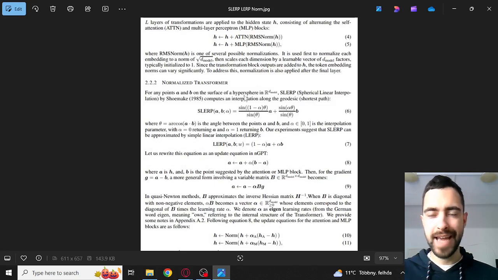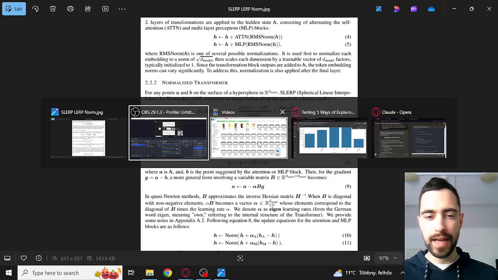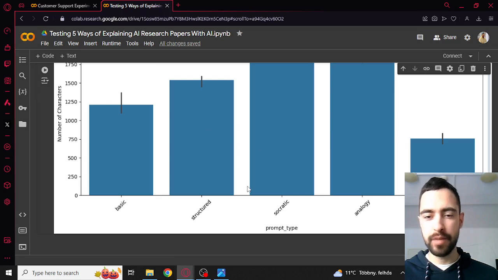Let's say you have an AI research paper and you take a screenshot and you want to use AI like ChatGPT to explain to you the meaning of this mathematics so you can understand it. I made a micro research experiment where I tested 5 different prompting strategies and found out which one is the best to get the AI to explain this to you.